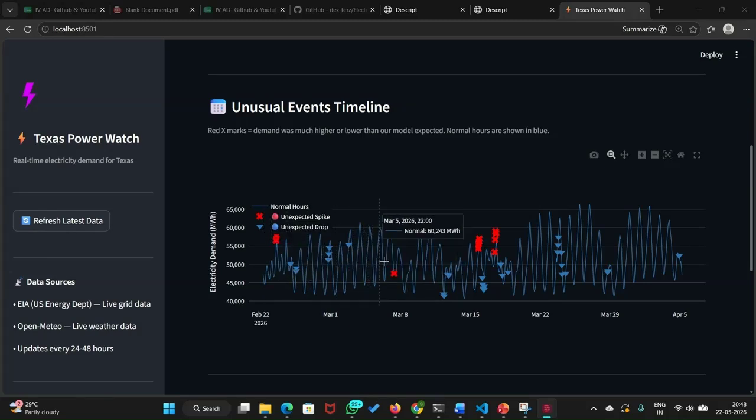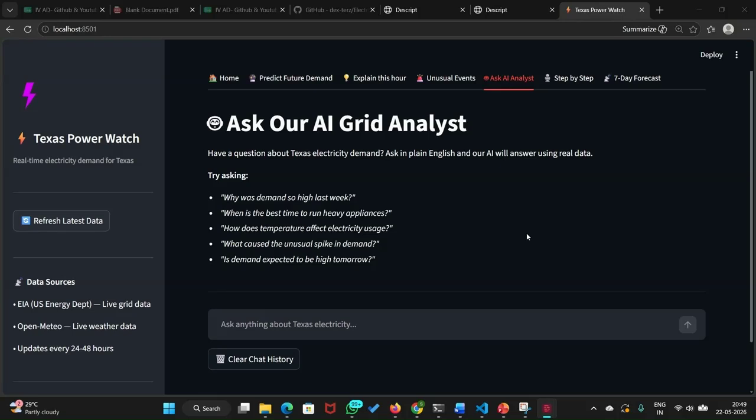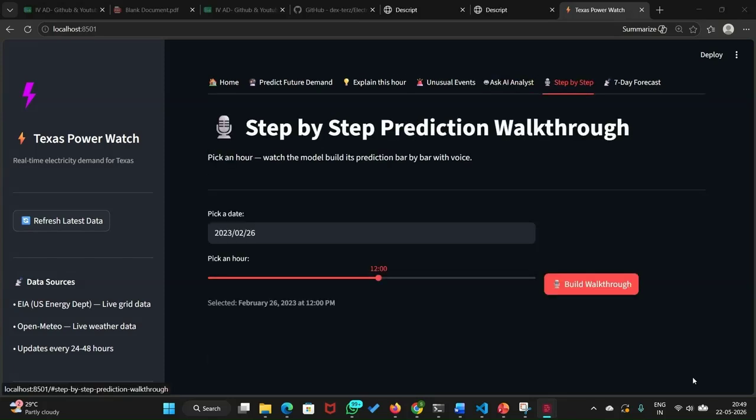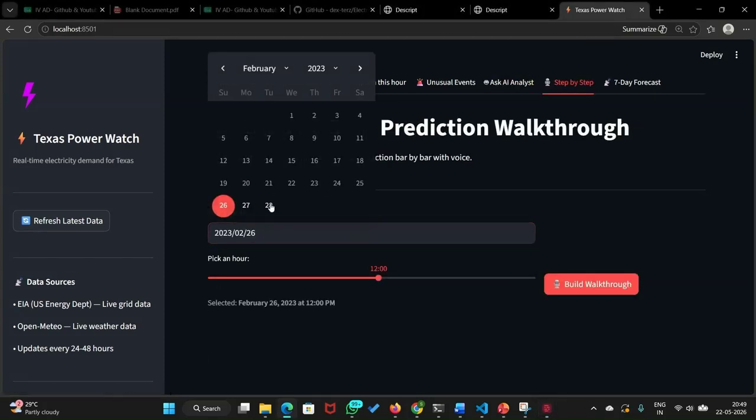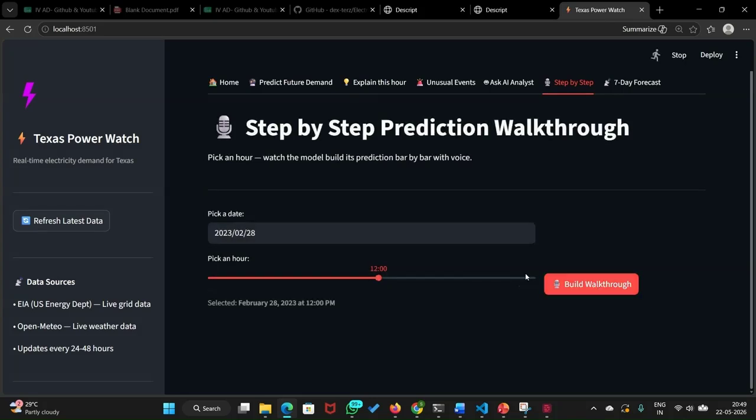So for that understanding, he can go through this page and understand all the abnormal predictions that the model has given. So this is the AI chatbot that is powered by Gemini. We can ask questions like what the demand will be for tomorrow, when it will be high, and what the reason for that is. So all these basic information could be asked. And this is the step-by-step walkthrough for prediction for each day. Let's say I selected a date and some hour and click build walkthrough.